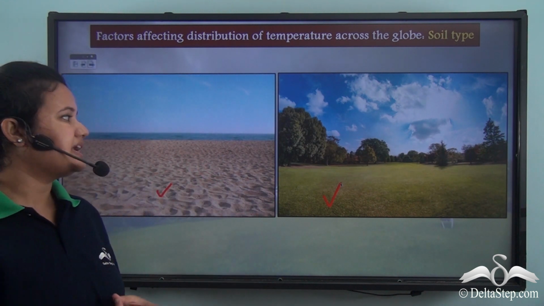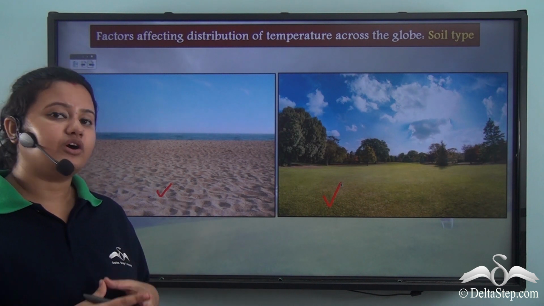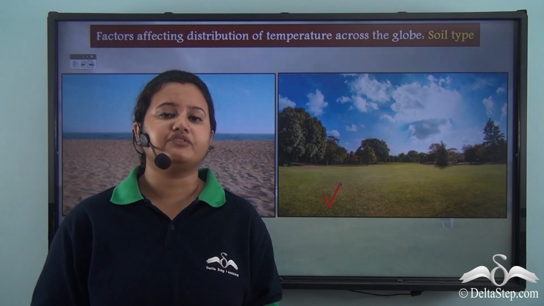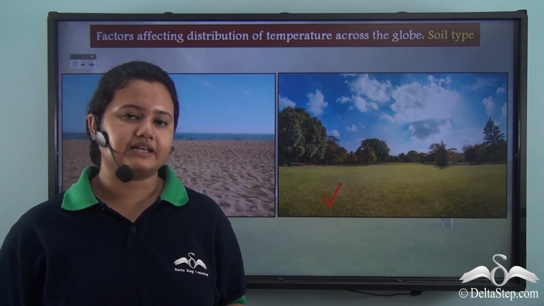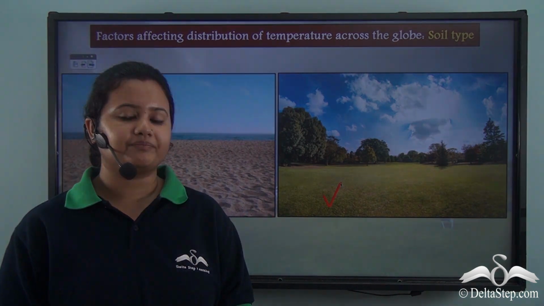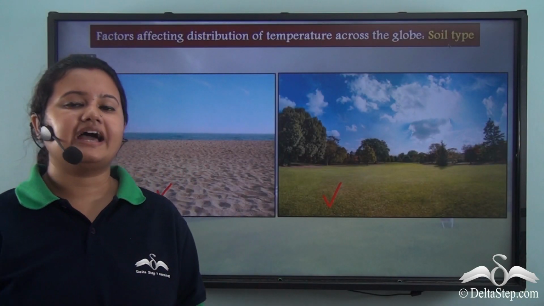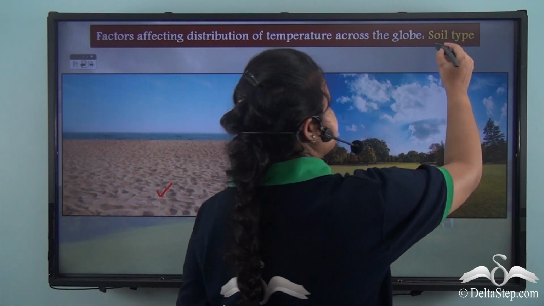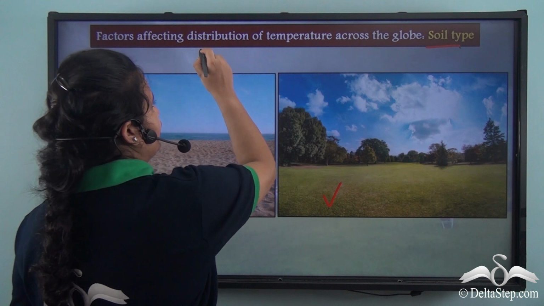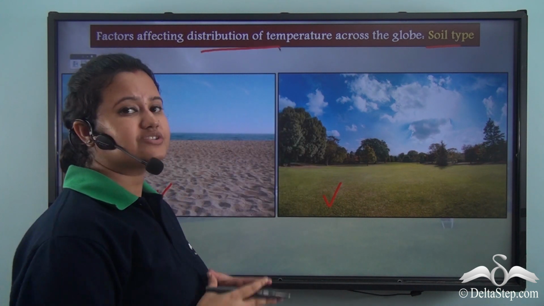So the places that are covered with sand will obviously have higher temperature, while the places that are covered with dark colored soil, that is clay soil and loamy soil, will experience lower temperature. So here we see that the type of soil present in different regions affects the distribution of temperature in those regions.